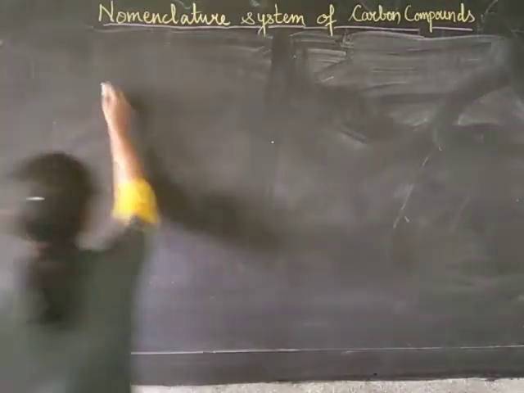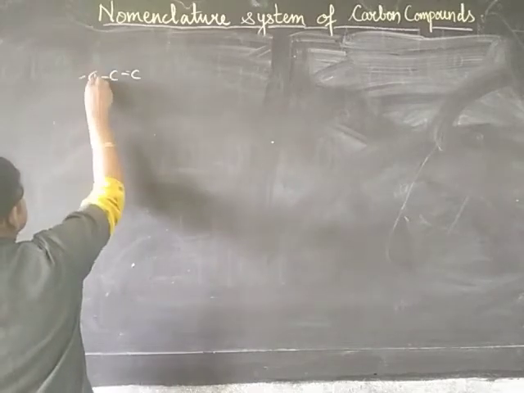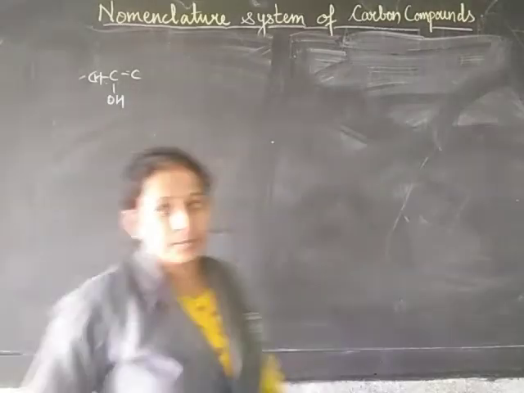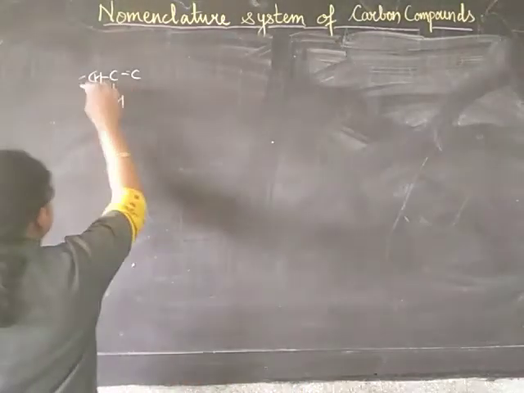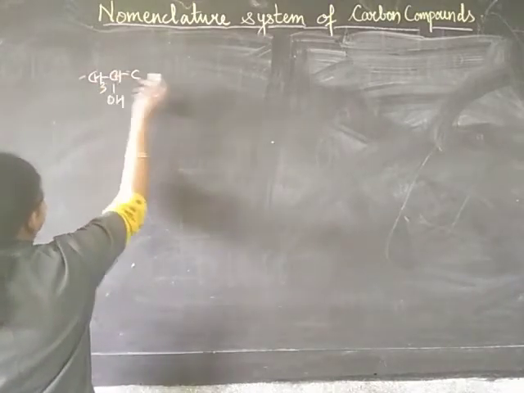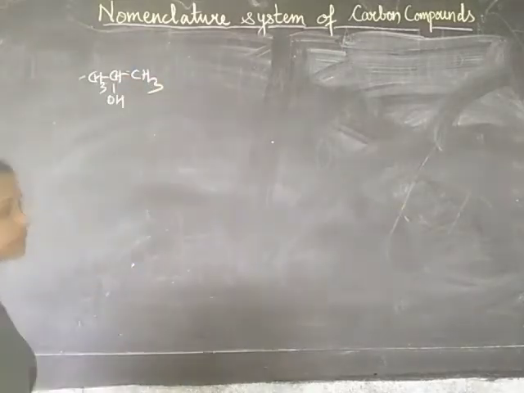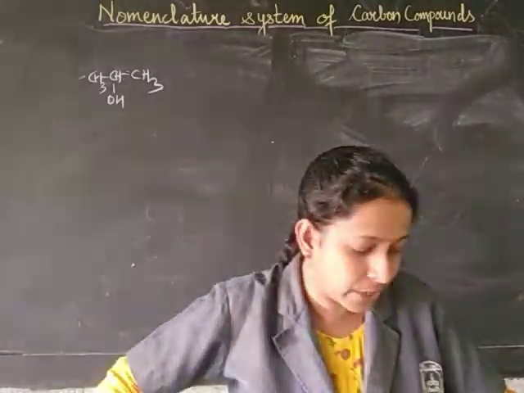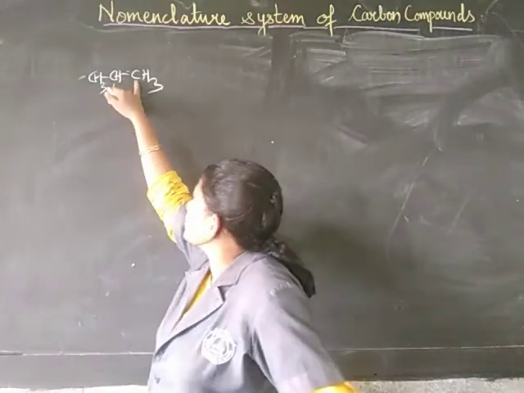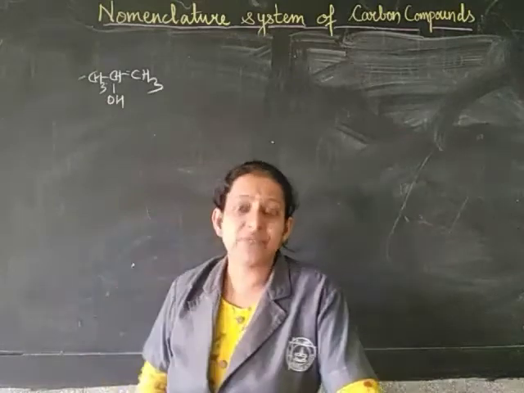For example, if the carbon chain has 3 carbons, and suppose there is an OH group on this carbon atom, then how can we number it? Okay, so the condensed formula will be CH3CH(OH)CH3. This would be the condensed structural formula. And now how can we name this, because here you see it is not on the first carbon atom, whereas it is on the second carbon atom. So from where can we number it?